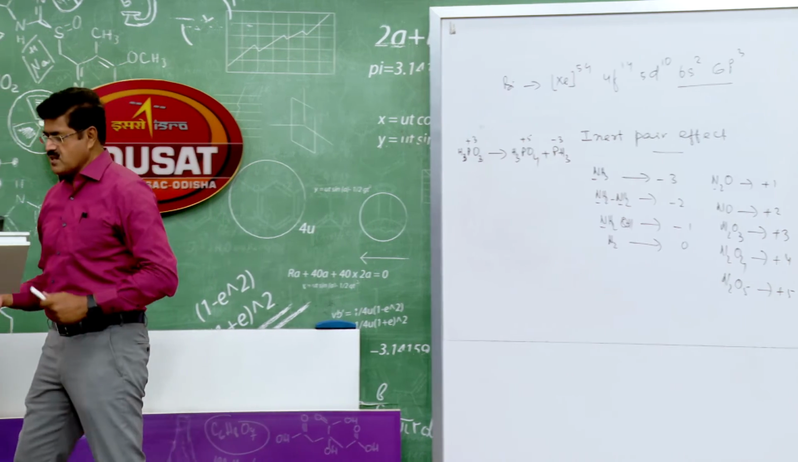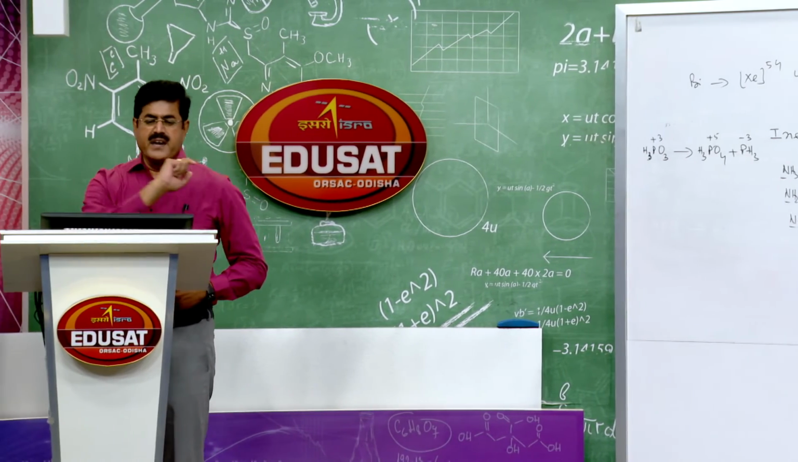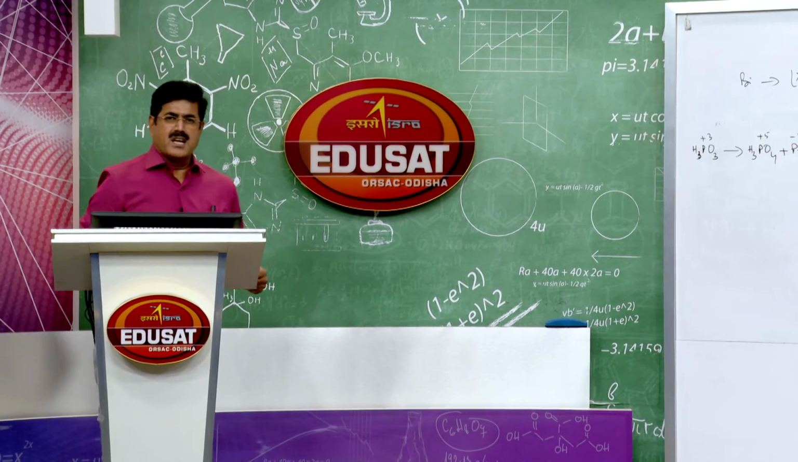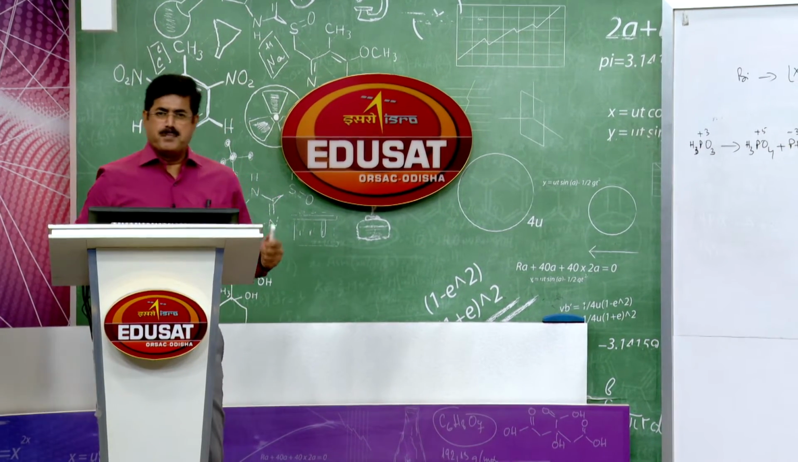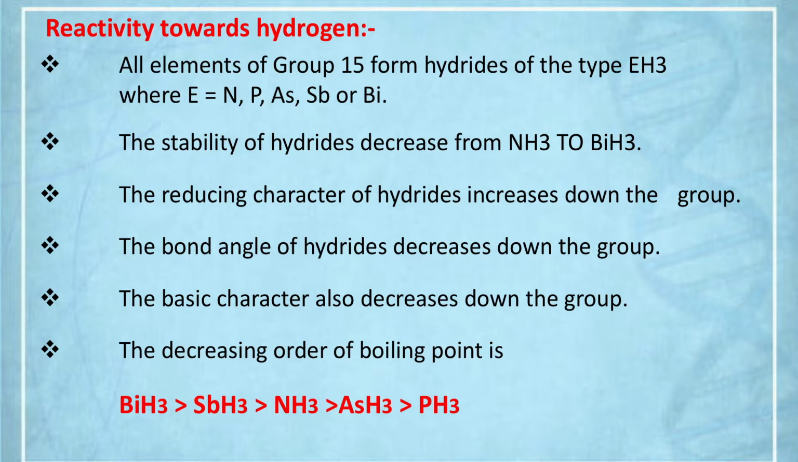This is all about oxidation state. Next, chemical properties. Another very important chemical property is the reactivity towards hydrogen. It is again displayed on the TV screen. All the elements of the 15th group form hydrides of the type EH3. What is E? E is the element belonging to the nitrogen family: nitrogen, phosphorus, arsenic, antimony or bismuth. So they form hydrides of the type EH3.